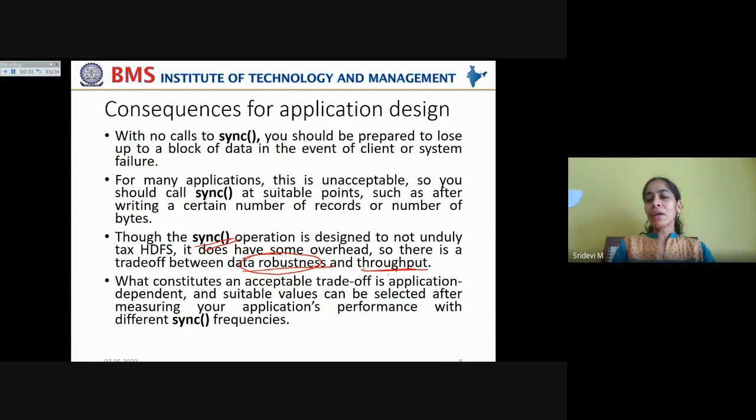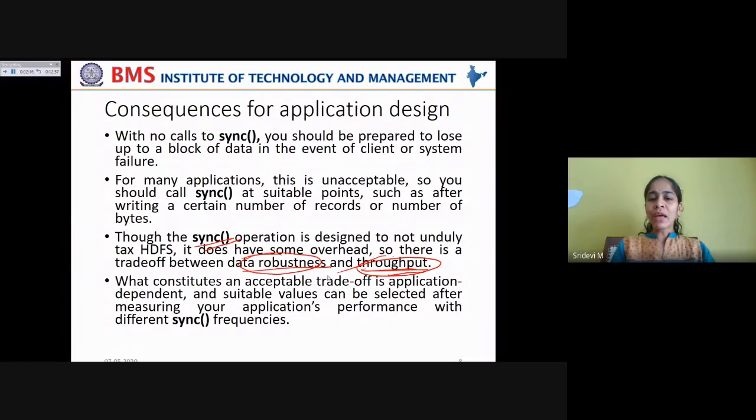But if you want high speed of writing or reading the data, if you want to perform this read-write task very quickly and are willing to compromise on data robustness, then you may not use this sync method. You should be ready to skip sync if throughput is very important to you.